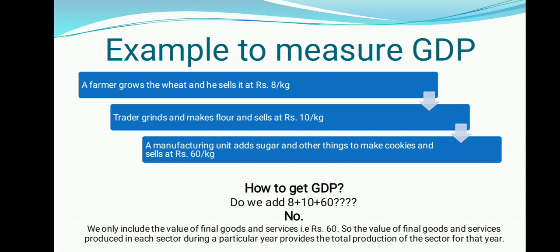So we only include the value of final goods and services, that is 60 rupees. So the value of final goods and services produced in each sector during a particular year provides the total production of the sector for that year.